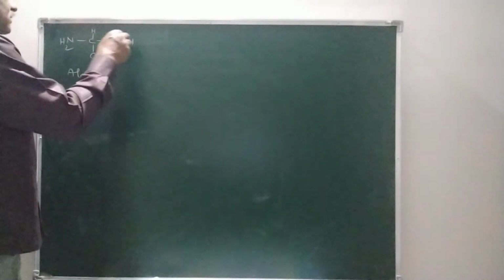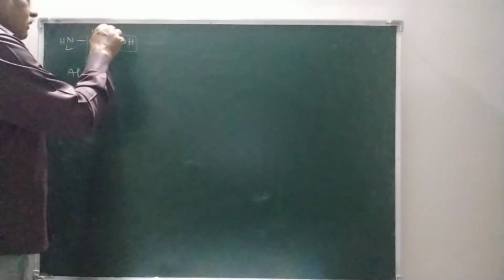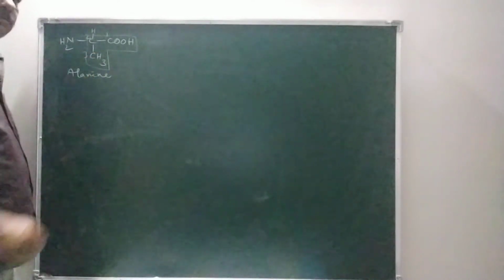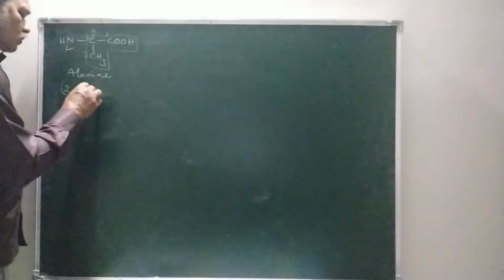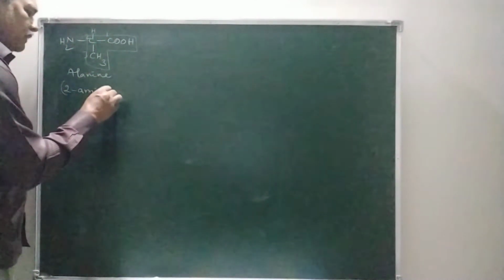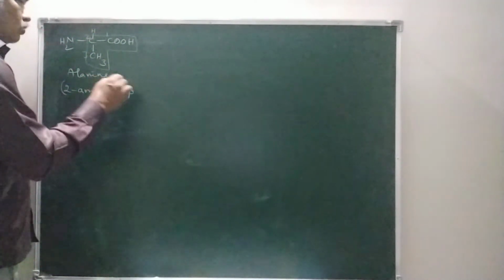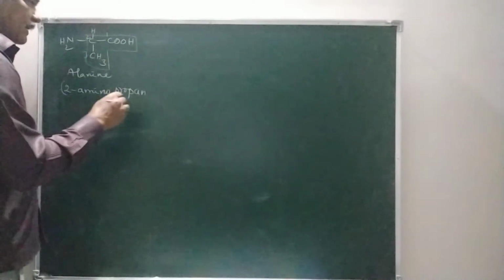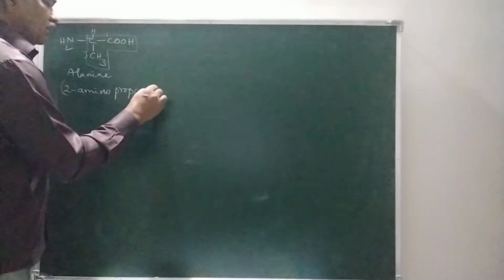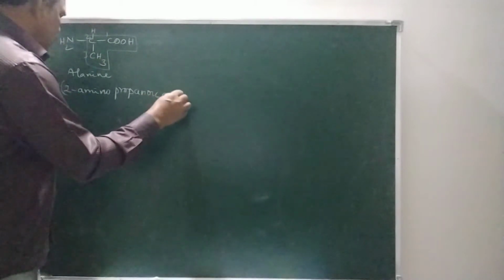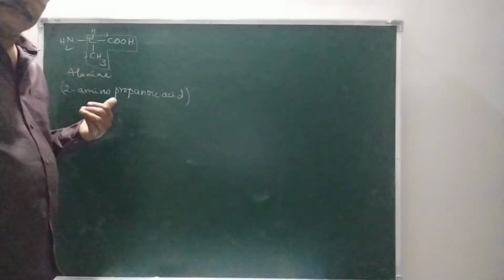So, say this is the parent chain. The carboxylic carbon should be given number 1. This is the second carbon, this is the third carbon. The amino group is present on the second carbon, so 2-amino. The root word for 3 carbons is prop. So prop, with C single bond C. A COOH group is present, so the secondary suffix is oic acid. So 2-amino propanoic acid. This is the IUPAC name of alanine.